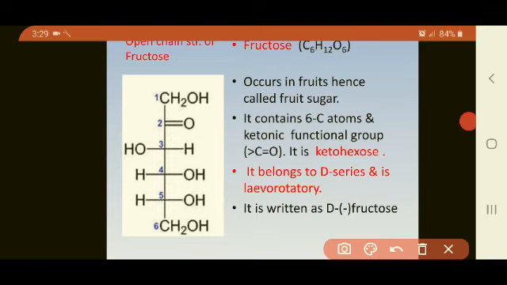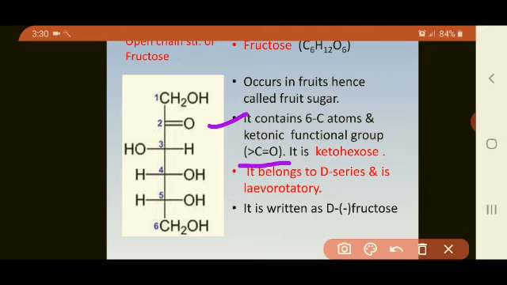Just see the structure of fructose. This also consists of 6 carbon atoms, 1, 2, 3, 4, 5, 6. First carbon atom, that is CH2OH. Then second carbon atom, that is CO, because CO, this functional group, is having the two attachments, means the two carbon atoms are linked to that.